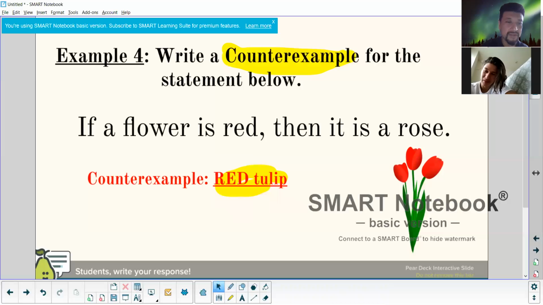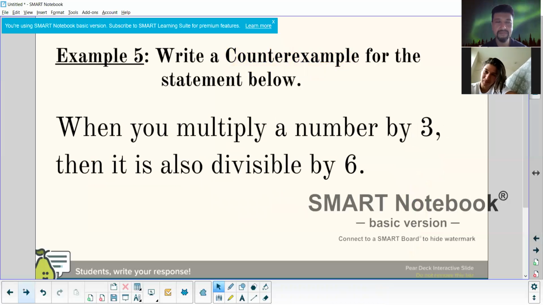I see. Okay, so now next one, read this one. When you multiply... No, but always read the directions. Okay, example 5. Write a counterexample for the statement below. When you multiply a number by 3, then it is also divisible by 6. Okay, why is this wrong?